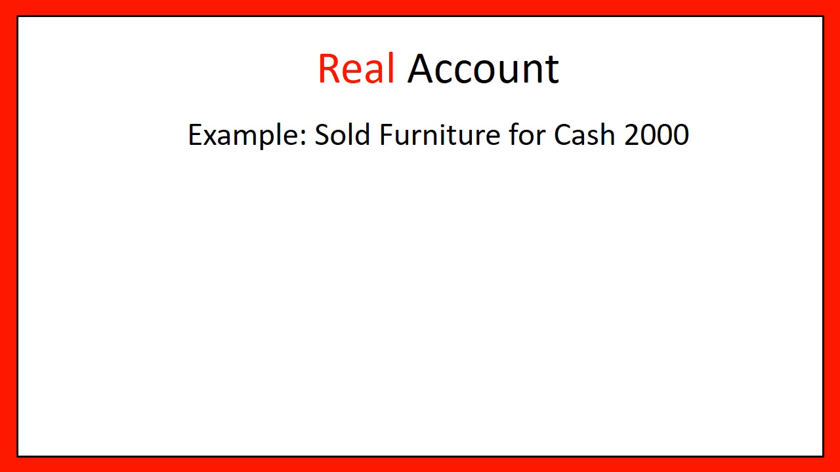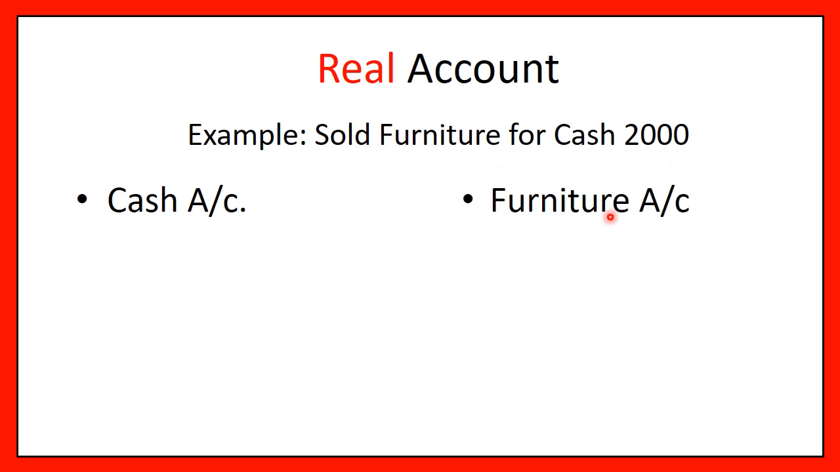Okay, now this is the opposite entry. That time it was machinery purchased. Now we are going to talk of furniture sold for cash. The example is sold furniture for cash. Now you tell me which two accounts are involved. Come on, tell me, friends. Perfect. One account is cash account and the other account is furniture account. Now you would notice I've written cash first and furniture later on. Why? You would understand it in a while.